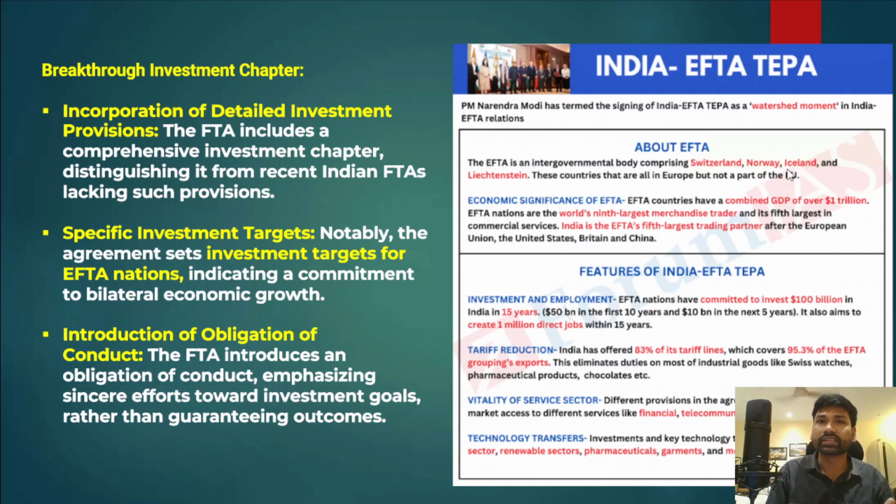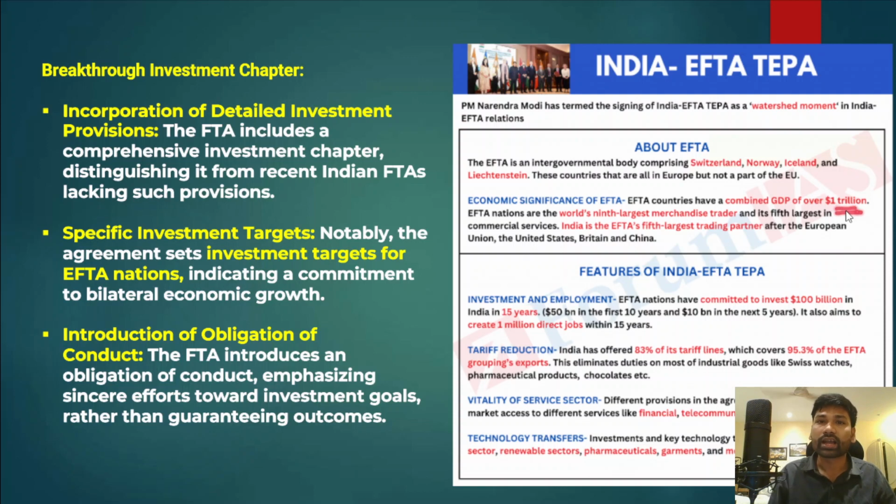Now we must understand the economic significance of the European Free Trade Association. The combined GDP of all these countries is $1 trillion.